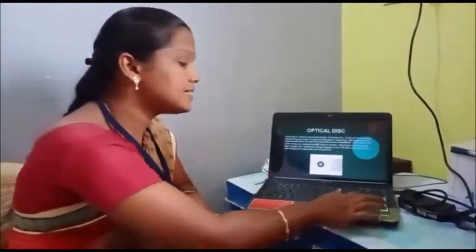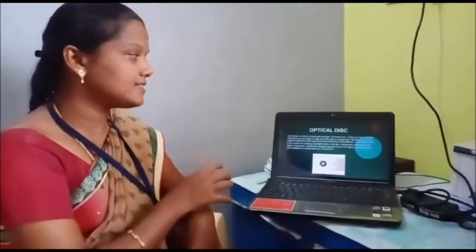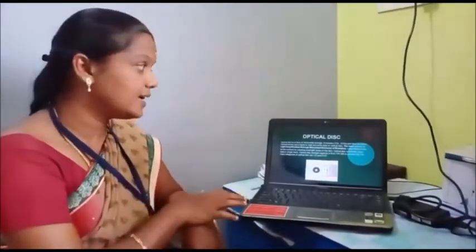Optical disc is a removable storage. It includes CD and DVD. It uses a laser. Through the laser only, the data is read and written. Laser stands for light amplification by stimulated emission of radiation. This is the abbreviation of laser.